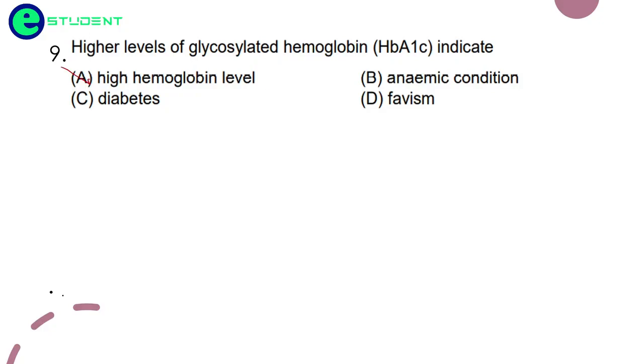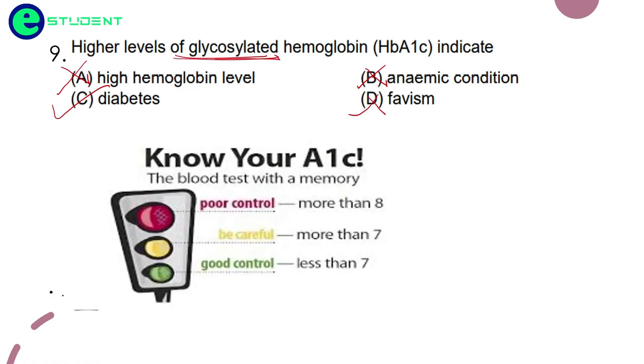No. Anemic conditions, no. Favism, no. It is actually indicating diabetes, because diabetes is caused by high glucose that is not broken down by insulin. So it increases the level of glucose in the blood, and that glucose gets attached to the hemoglobin.